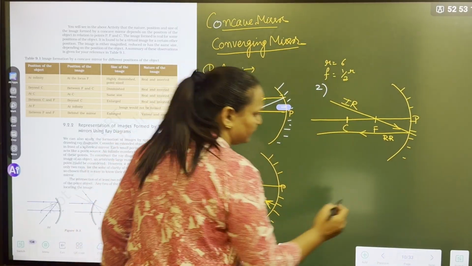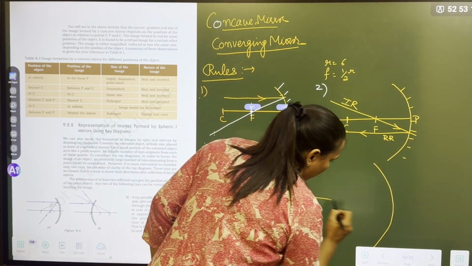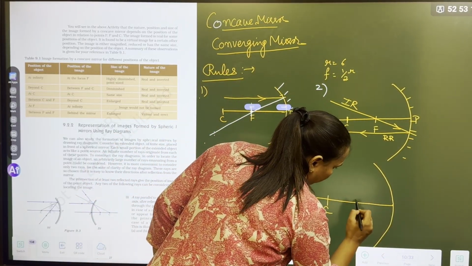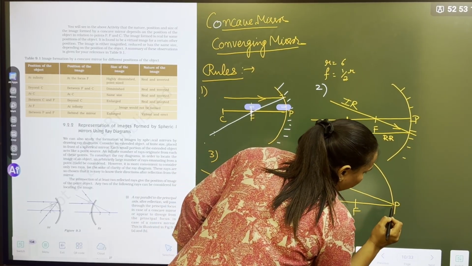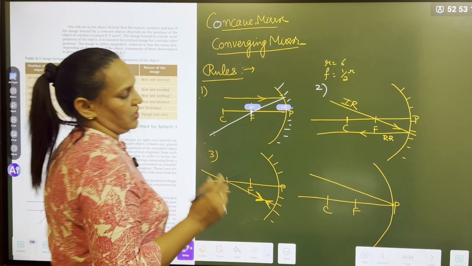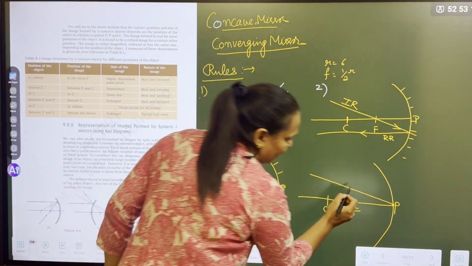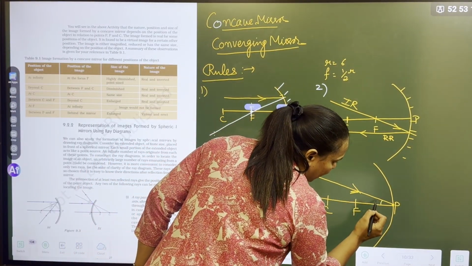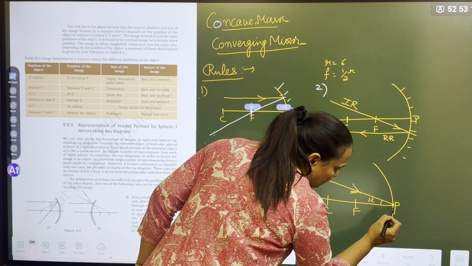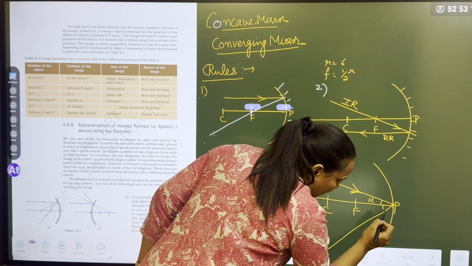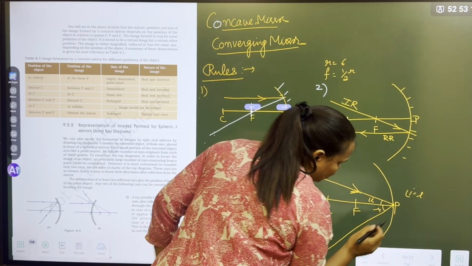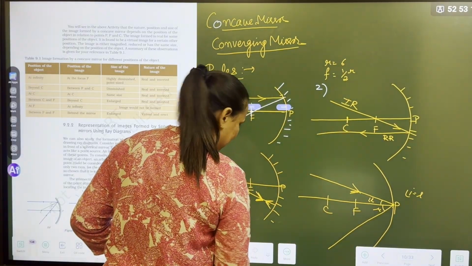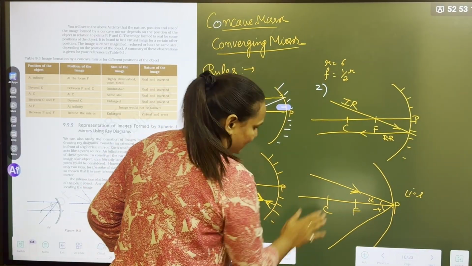I will redraw. If any ray strikes the pole, exactly at the pole, this is called the angle of incidence. So it will reflect along the same angle, the angle of reflection. Suppose I will erase it, guys.